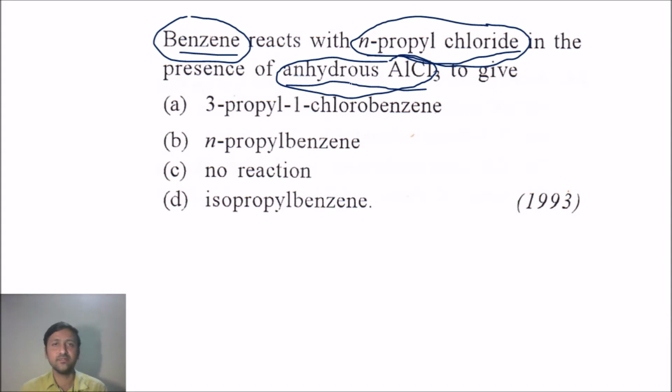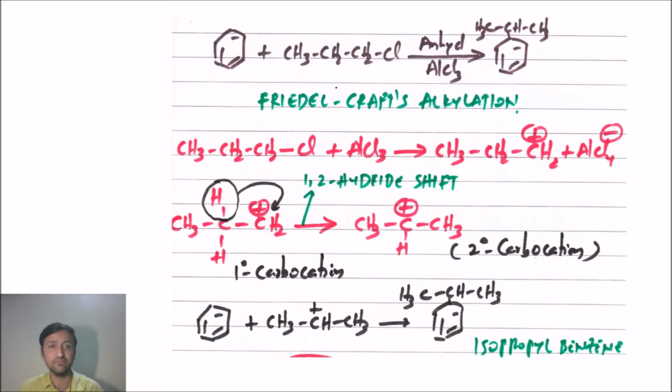And in Friedel-Crafts alkylation reaction, we know already, right, 3 steps we're having. First step is generation of electrophile, second step is abstraction of electrophile, and third step we can take is the loss of proton. Right, now if you see the reaction between benzene and N-propyl chloride, in the presence of anhydrous aluminum chloride, in this reaction we'll get formation of isopropyl benzene.